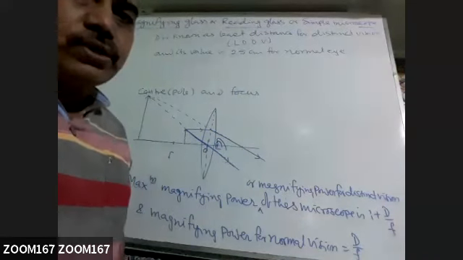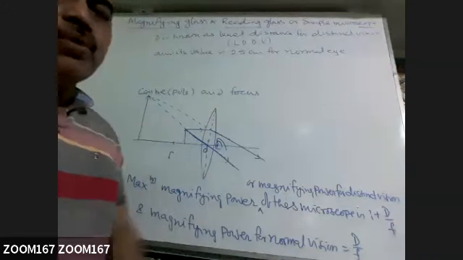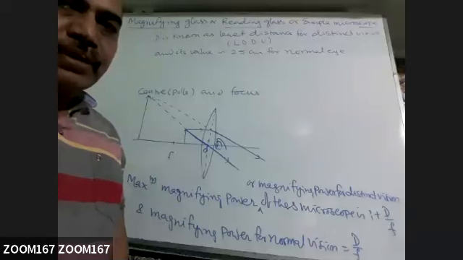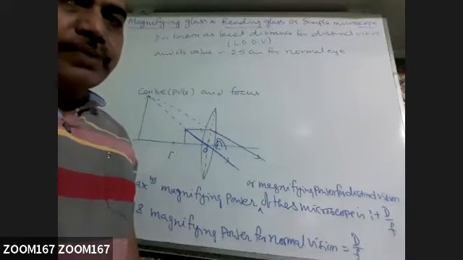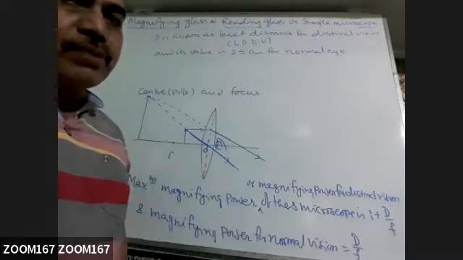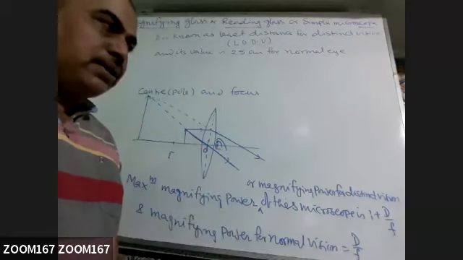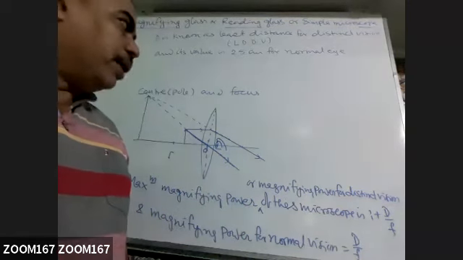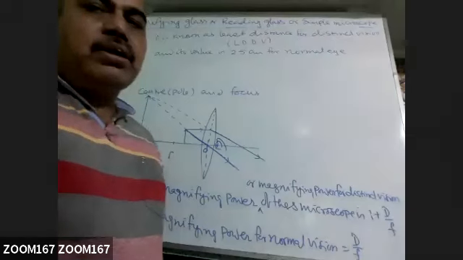That is the person who is having both type of defect. He is not able to read the paper. He is not able to see the very far, like person of our age. After 40, generally the person is having this type of defect. Not able to read the paper without specs and not able to see very far without specs. That is both type of defect is there. That is presbyopia. And other is we call astigmatism.